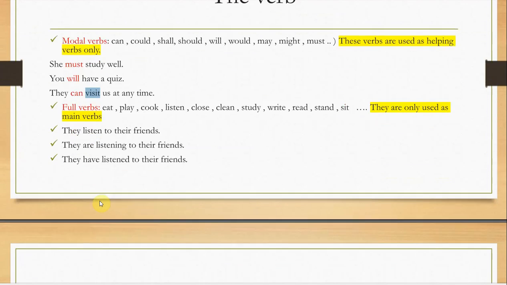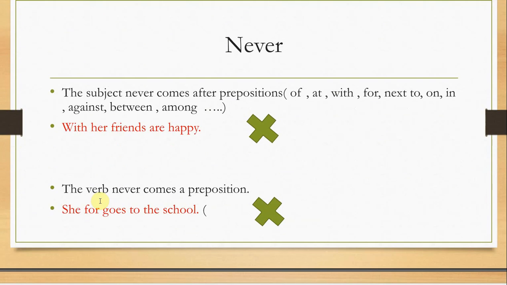The last point before you get bored: never. I told you that I'm going to prepare you a list of nevers. One of the things that sometimes confuses you, remember: the subject can never, mark my words, never come after a preposition. For example, "with her friends are happy." Some people think that friends can be the subject. For sure no, it's wrong.